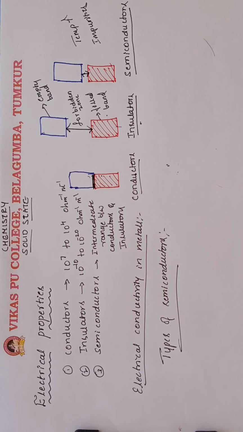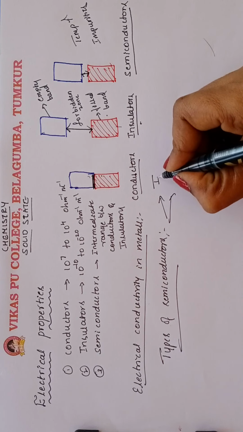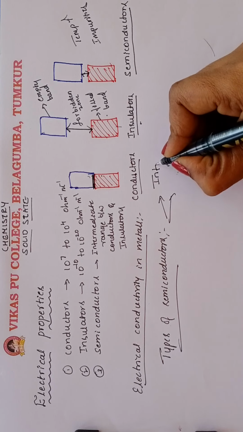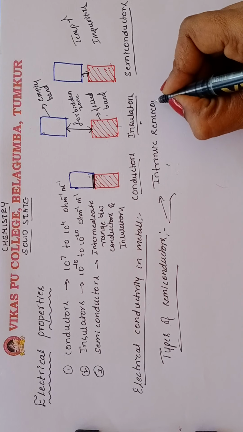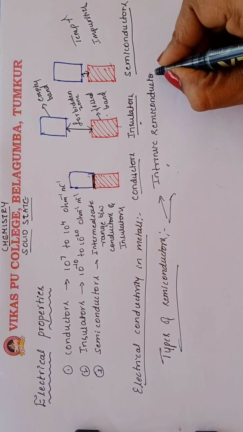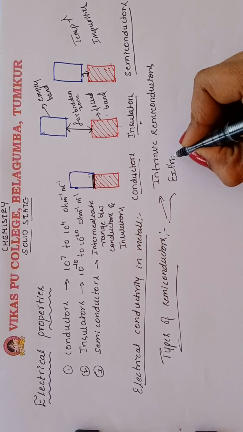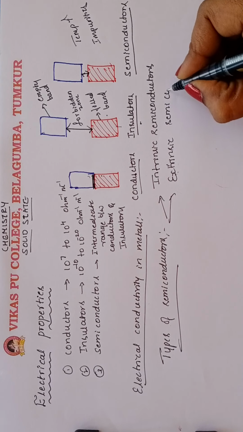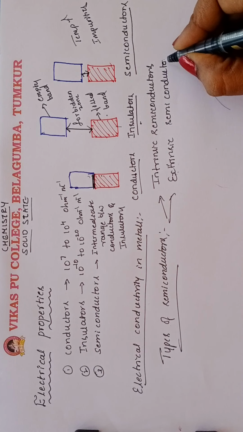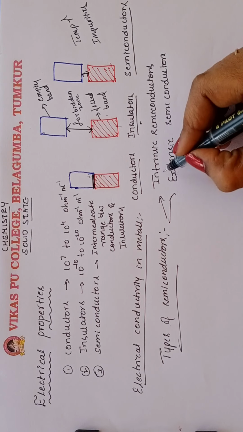The first one we call intrinsic semiconductors, and the second one we call extrinsic semiconductors. First, we are going to discuss the intrinsic semiconductors.